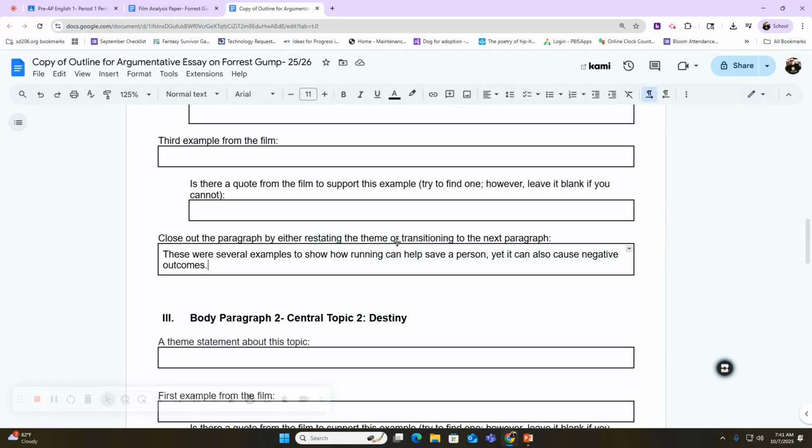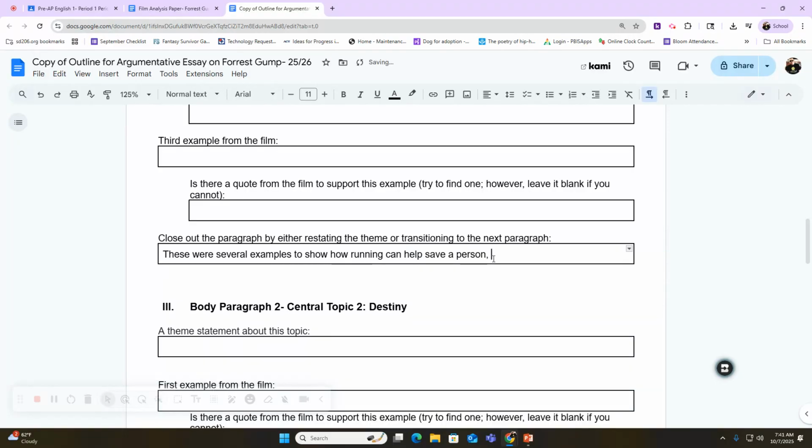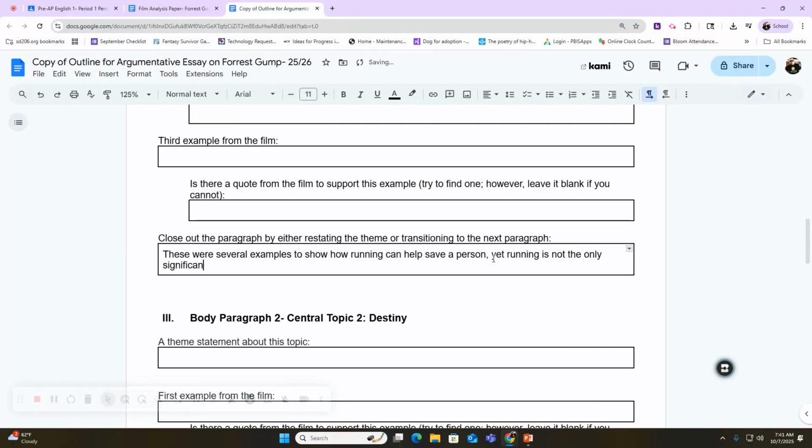The other way you can complete this box is to transition to your next paragraph. So I can say something like, these were several examples of how running can save a person, yet running is not the only significant topic in the film. The film also deals highly with destiny.